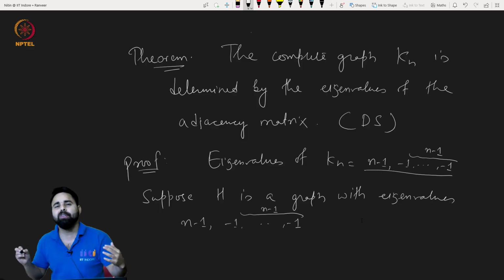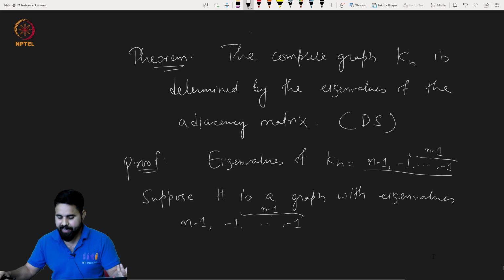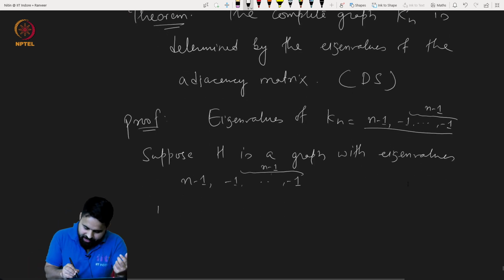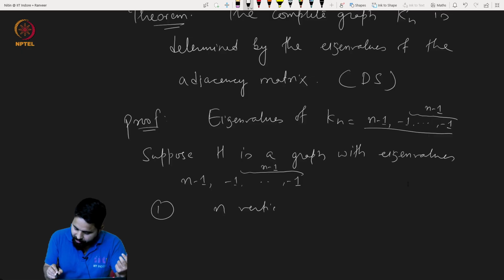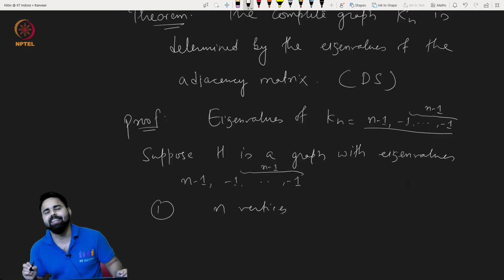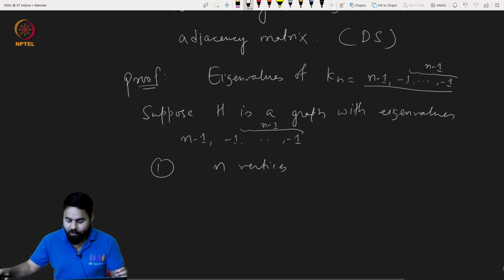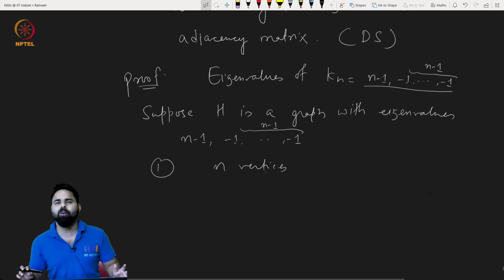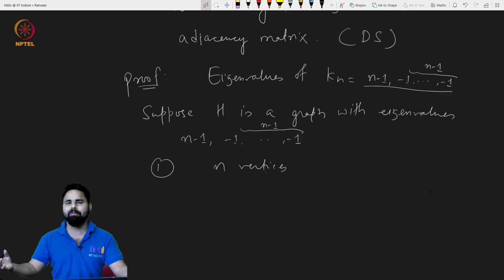One thing is for sure: in H there will be n vertices, because there are n eigenvalues. Now, how many edges are there? Can we determine the number of edges just by looking at the eigenvalues? Indeed.